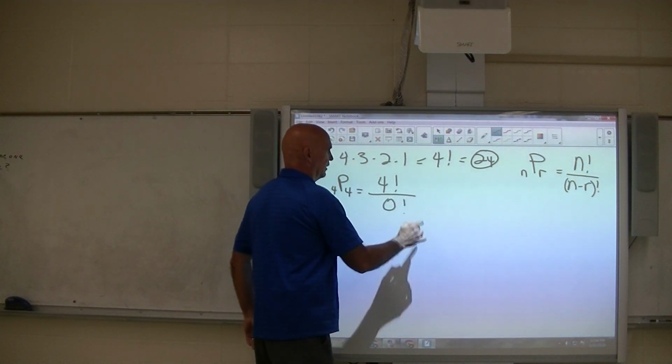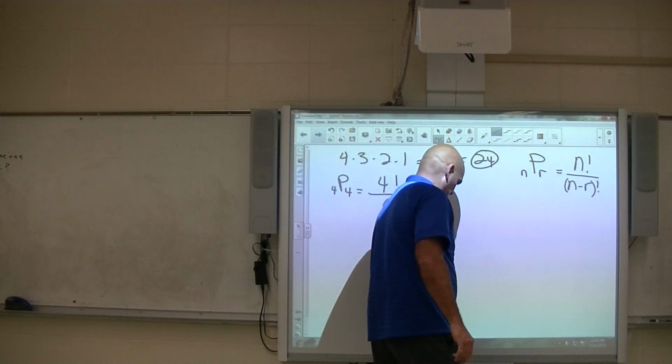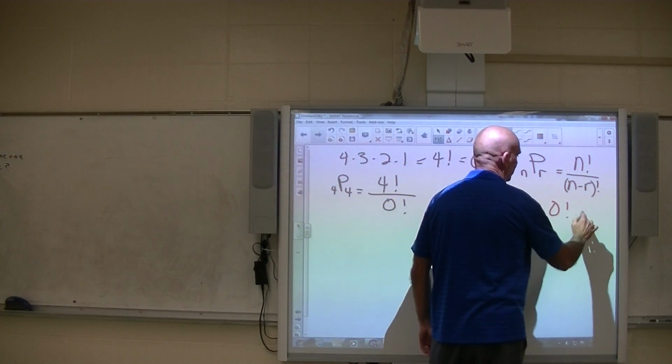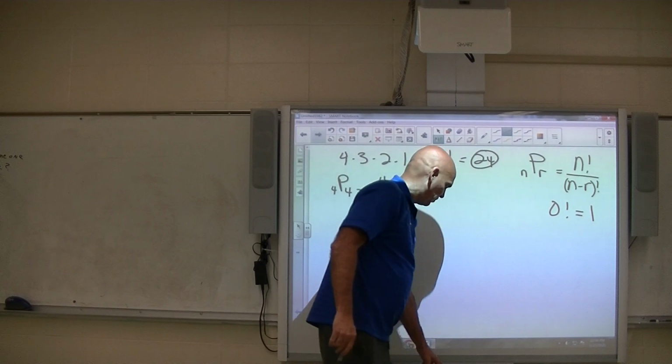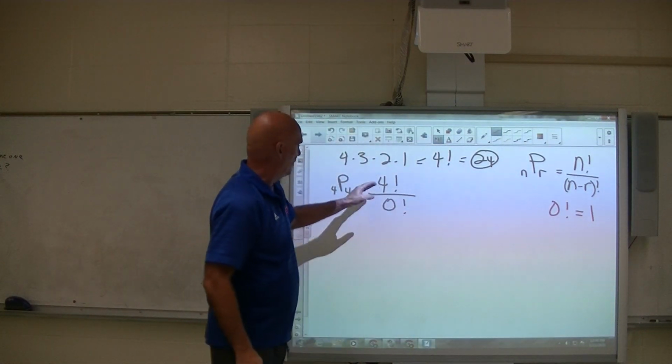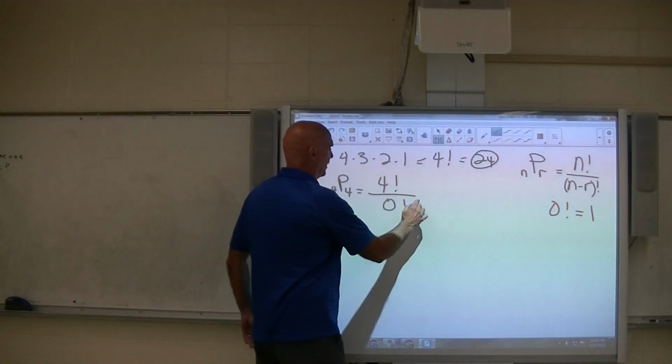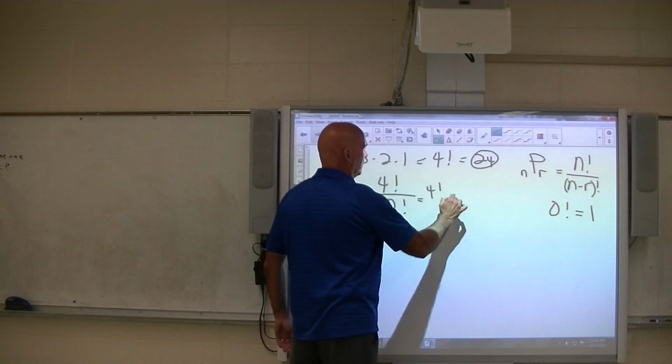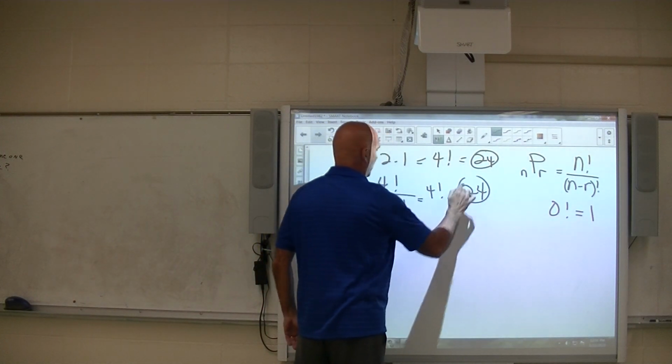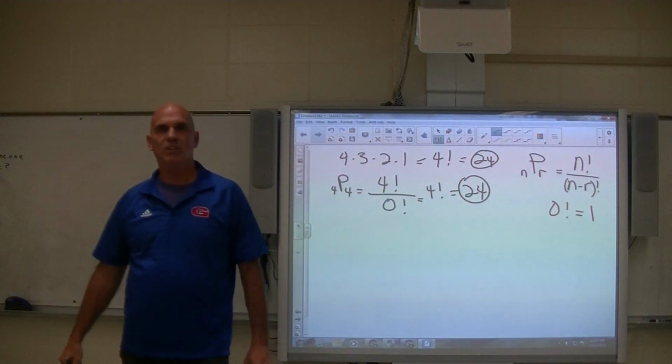All right, so let me put another little thought for the day over here: 0 factorial is always equal to 1. 0 factorial is equal to 1. So this goes to 1, so this comes out to be just 4 factorial, or 24. All right, so 4 things taken 4 at a time.